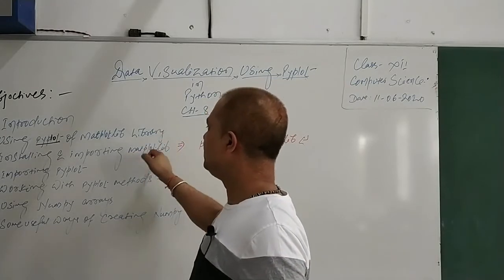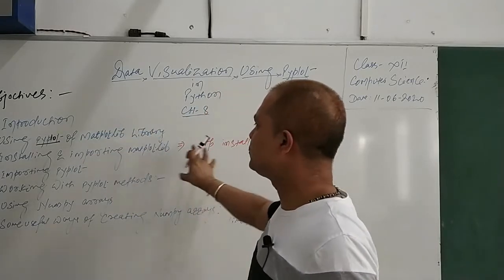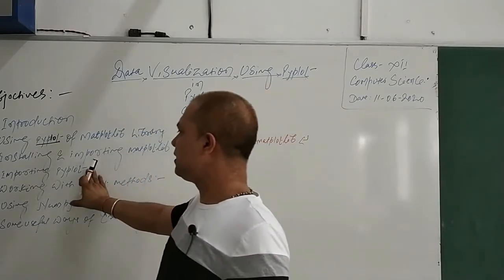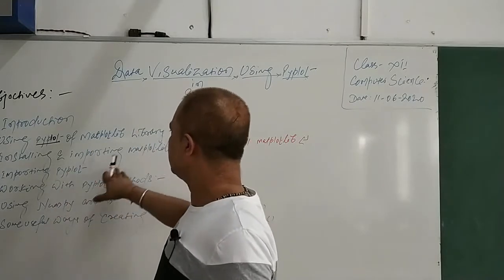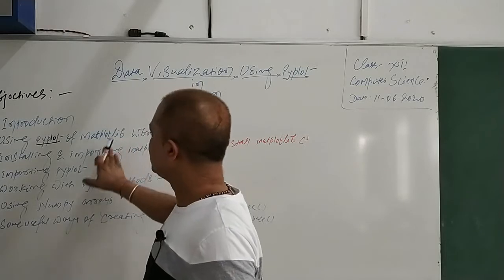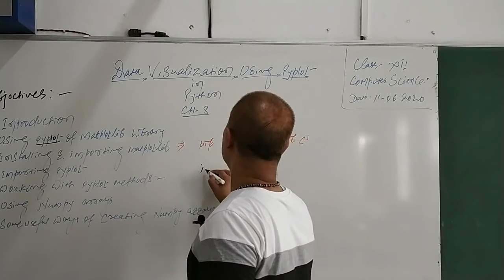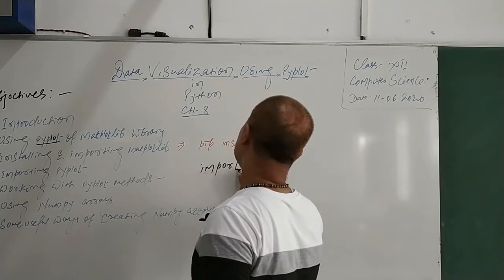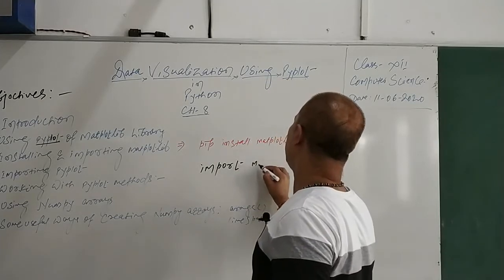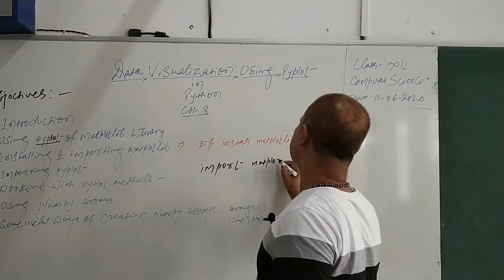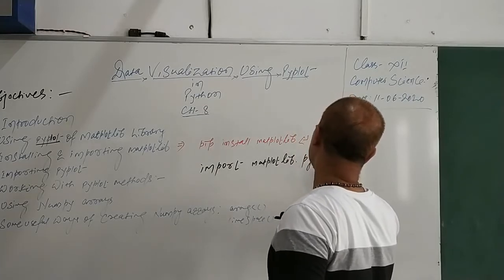It is one of the libraries which has the Pyplot module and a lot of functions that we will use in this chapter. Now, importing Pyplot. In the beginning of your program, you have to import matplotlib.pyplot.